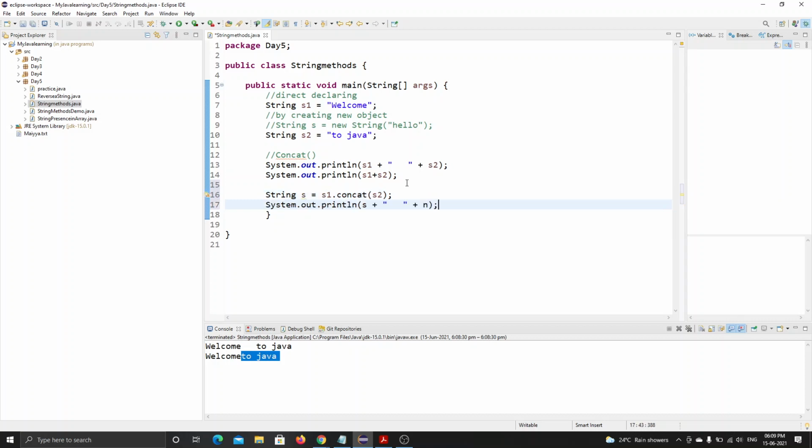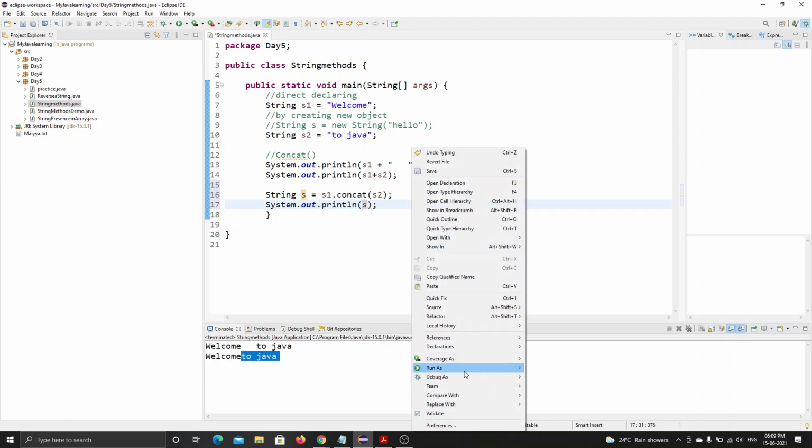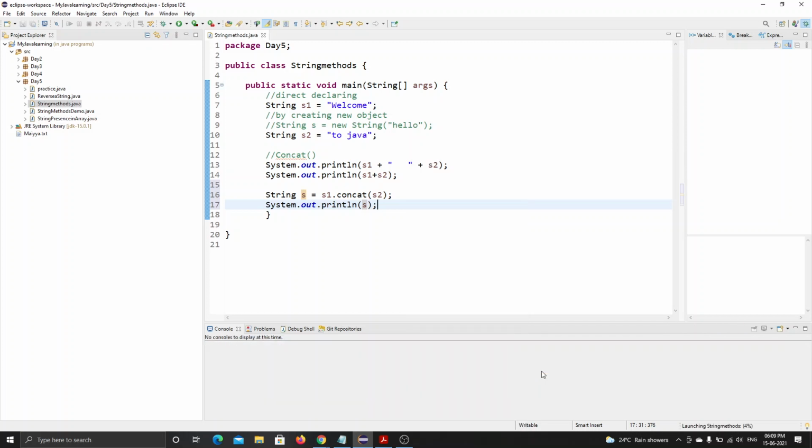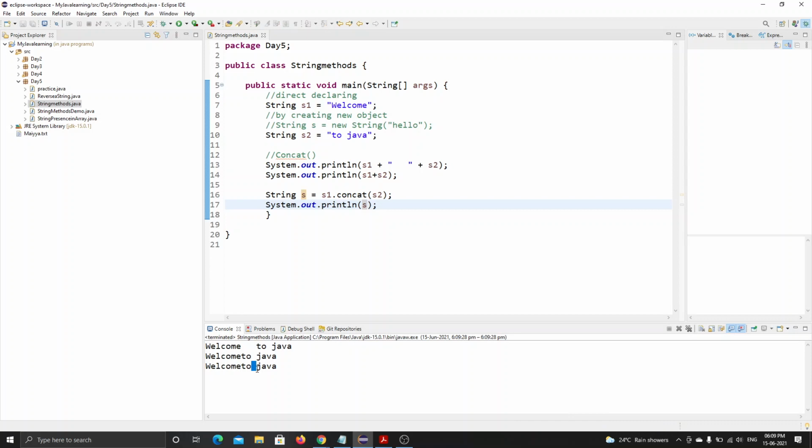Now we are printing s1 and s. Let's see what it prints. See, it is printing with spaces. Are you guys getting it? See, without spaces.